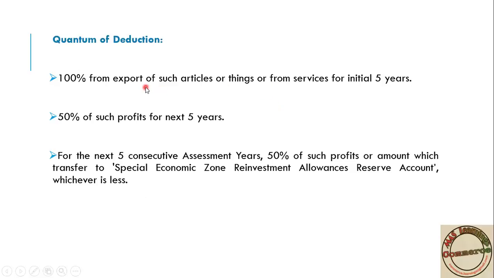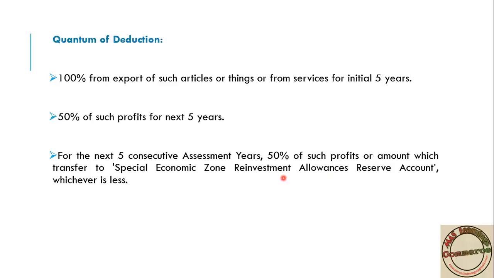First 5 years 100%, next 5 years 50%. If you want another 5 years, you have to invest in your reserve, you have to create a reserve. After creating the reserve, you will get, how much you have maintained in reserve, and 50% of your export profit, in that one you will get 50% deduction for the next 5 years, that is total 15 years you will get deduction. Then now